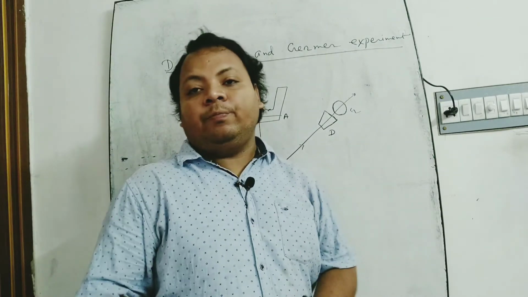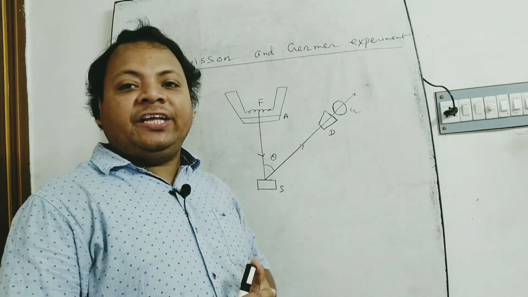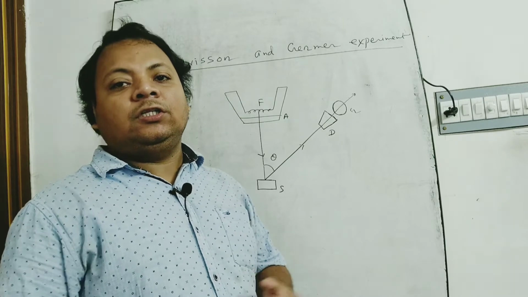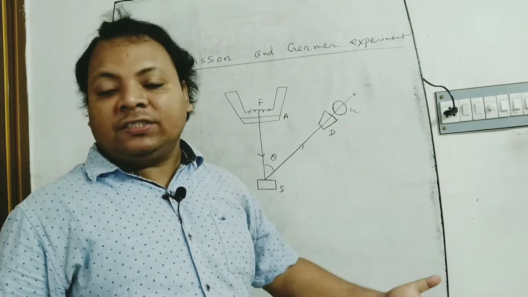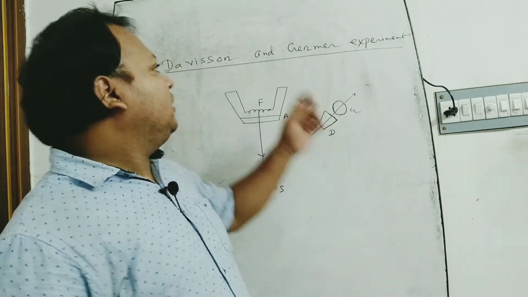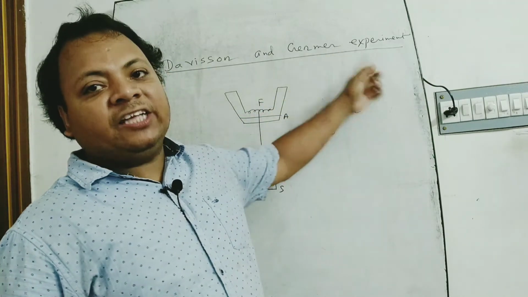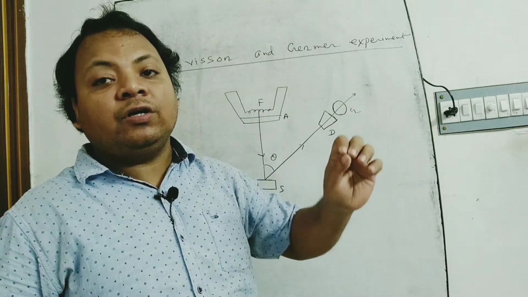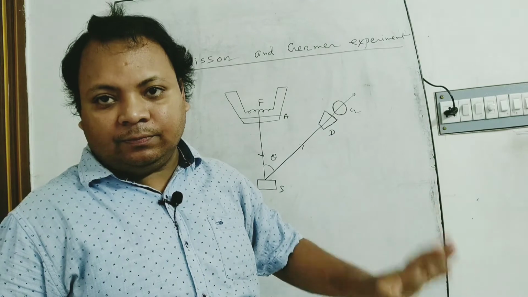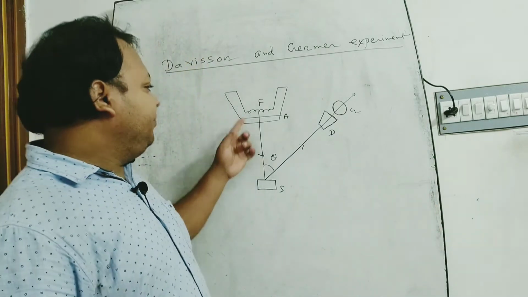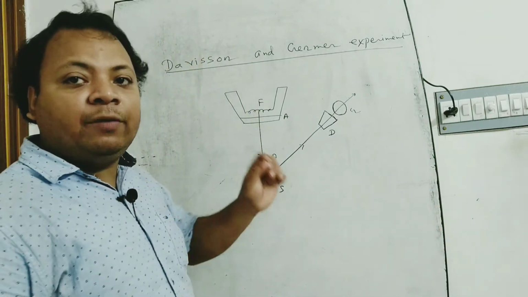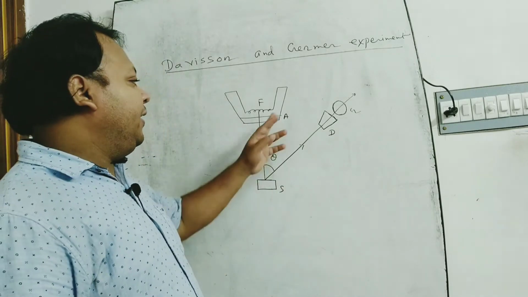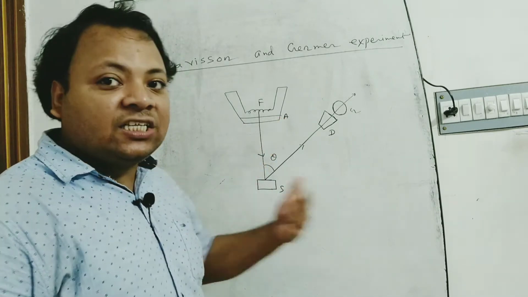Davisson and Germer proved experimentally the de Broglie hypothesis. That is, the Davisson-Germer experiment proved de Broglie's hypothesis. This is a filament which emits electrons, and A is the anode which accelerates the electrons.